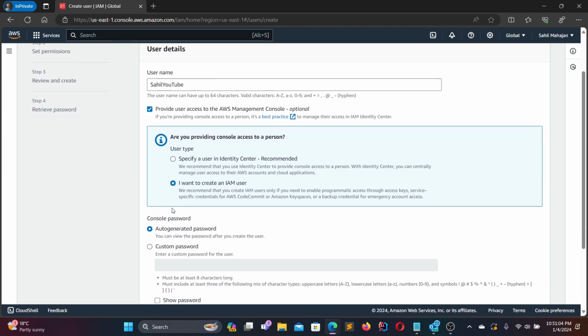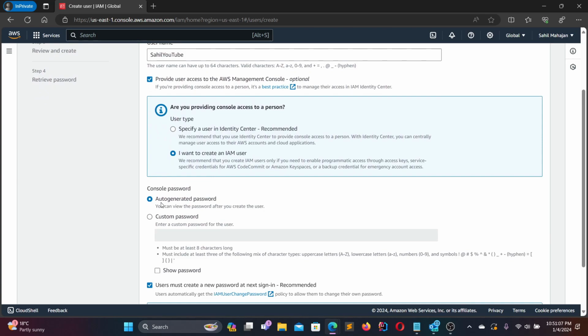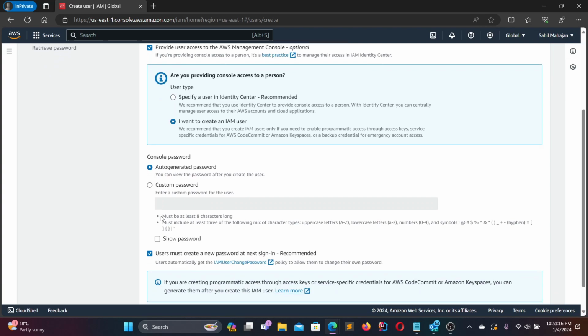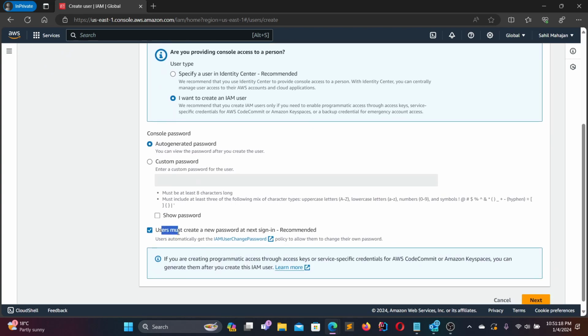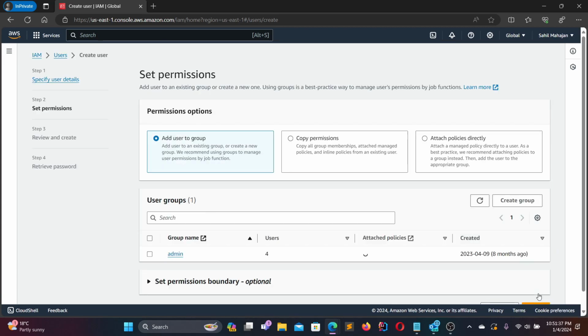So we're going to click on I want to create an IAM user. You have an auto generated password. I'm saying yes, or you can create a custom password. As this is just a test user, I'm just going to leave it as an auto generated password. And then, do you want the user to create a new password on their next sign in? So basically, when this user signs in with this auto generated password, do you want the user to create a new password? It is of course recommended that the user does create their password. So I'm going to enable that, and then we're going to click on next.